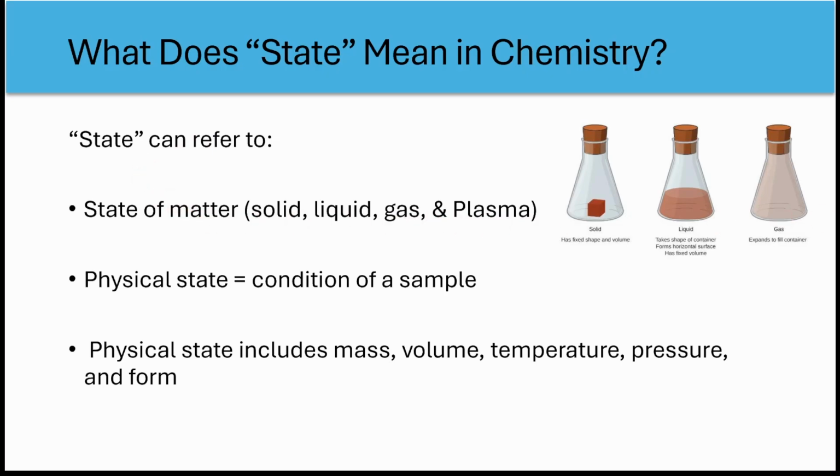When we say state in chemistry, we don't always mean solid, liquid, gas, or plasma. We also use the term physical state to describe the exact condition a substance is in, almost like a screenshot of its properties. Imagine two cups of tea, same liquid, but one is hot, another is steaming.